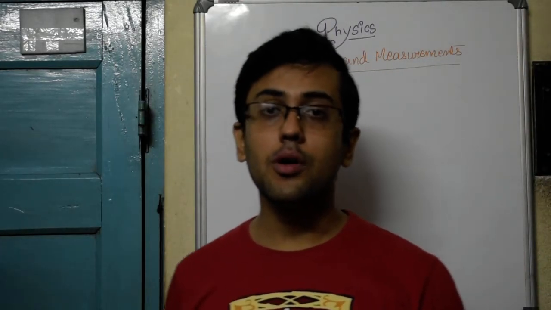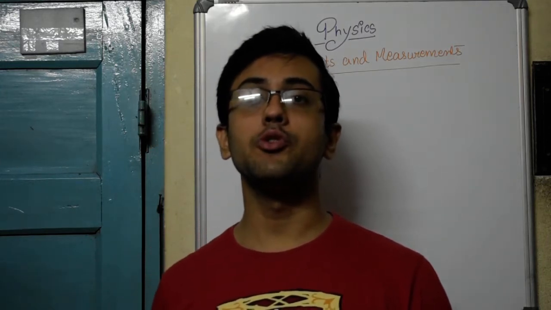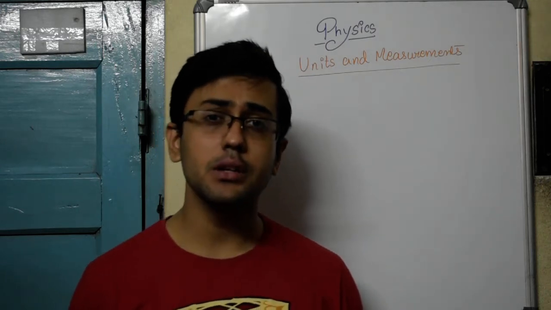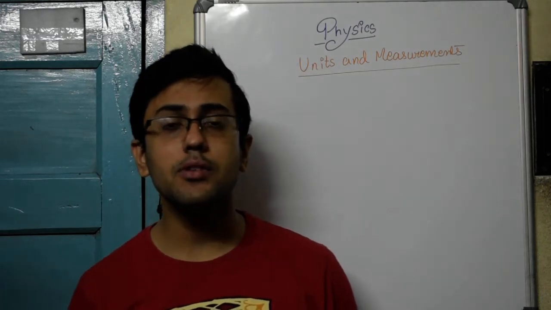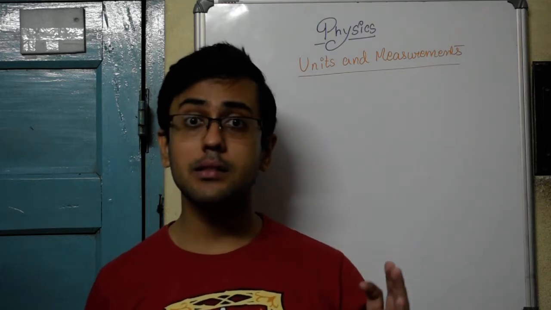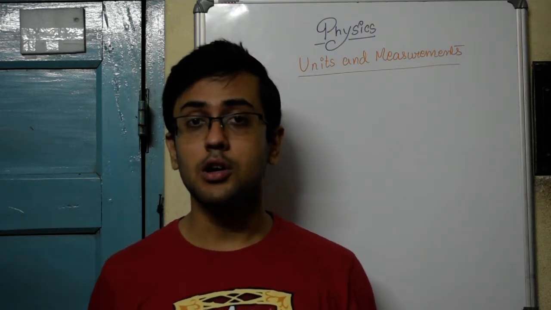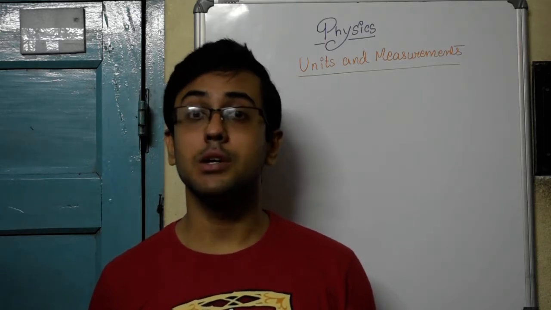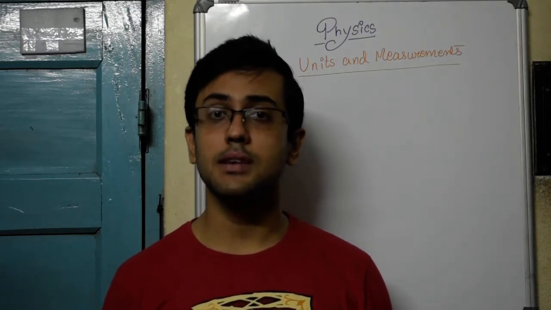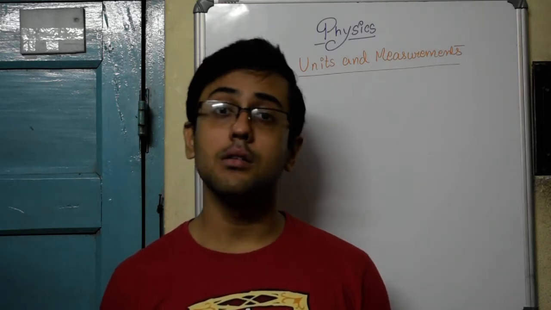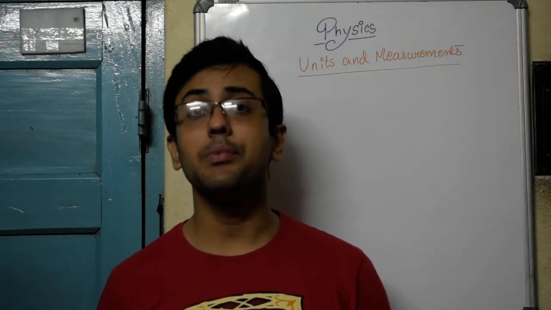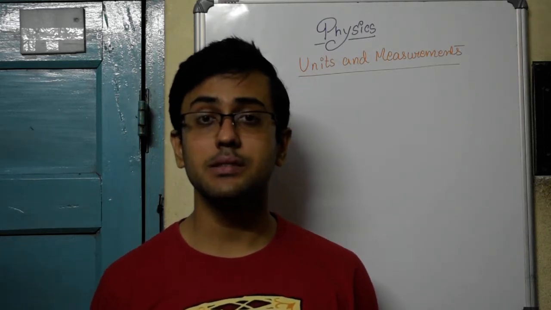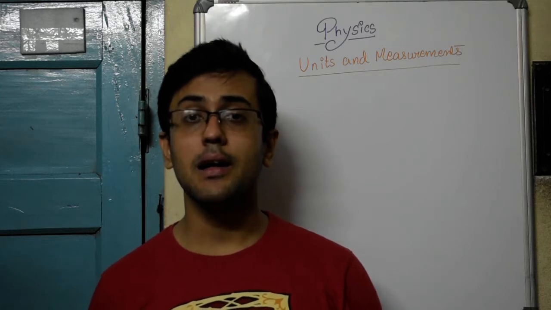In a previous video, I had already discussed with you the 7 basic physical quantities, the fundamental quantities from which all other quantities can be derived. We talked about length, whose SI unit is meter, mass, whose SI unit is kilogram, and thermodynamic temperature, whose SI unit is Kelvin. Then came the electric current, which is ampere.